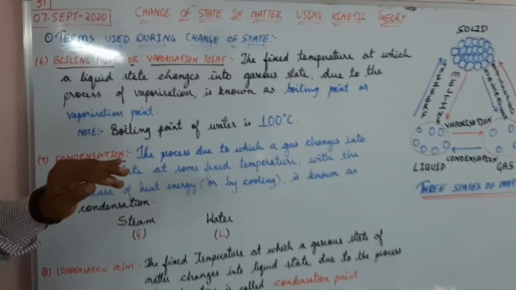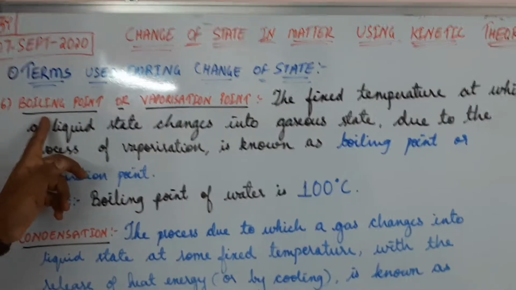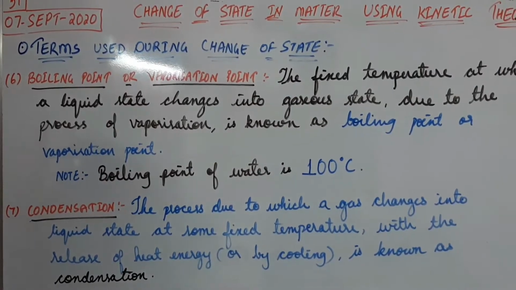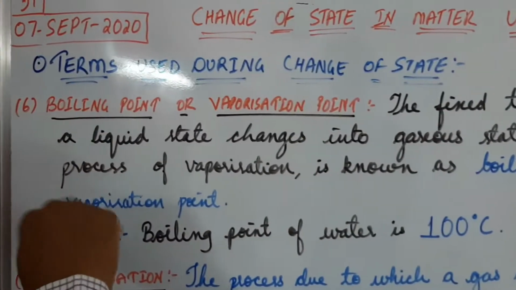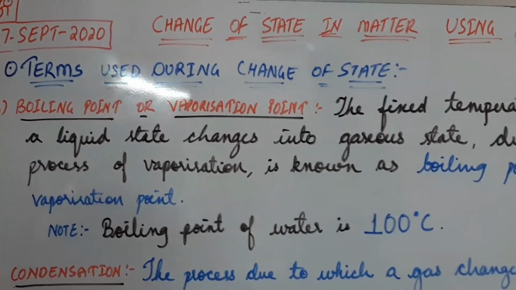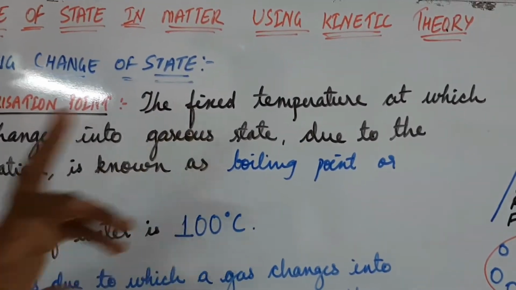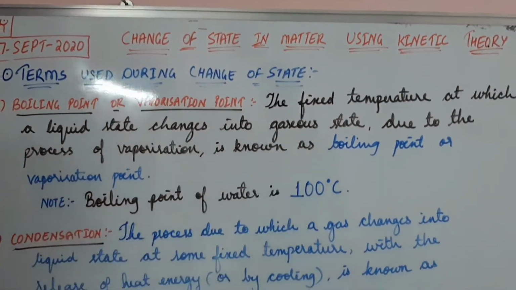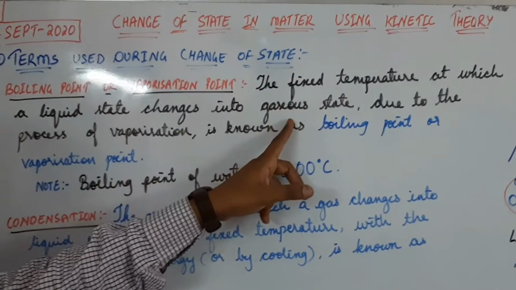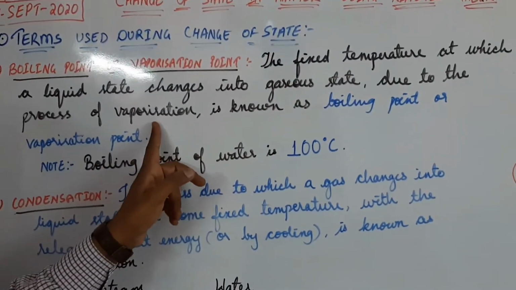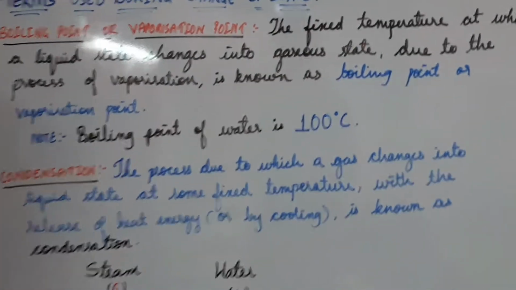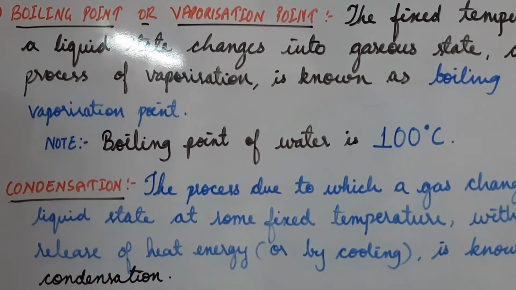Now students, the next term is about boiling point. As in the earlier slide we have studied about boiling. Now in this slide we are going to study about boiling point and vaporization point. What is that? Again, it is a fixed temperature at which a liquid changes into a gaseous state by the process called vaporization. Then that point is known as boiling point or vaporization point.